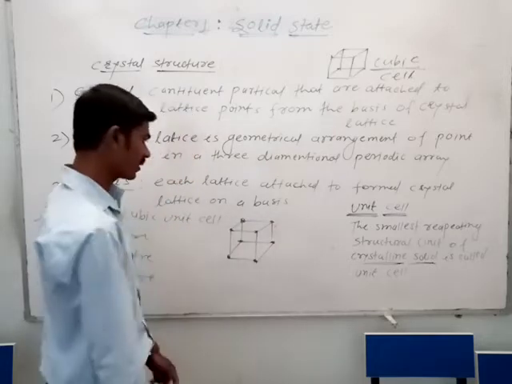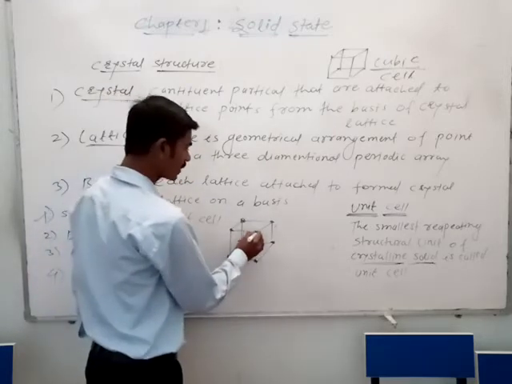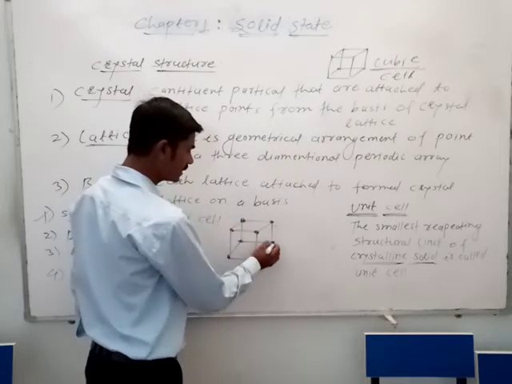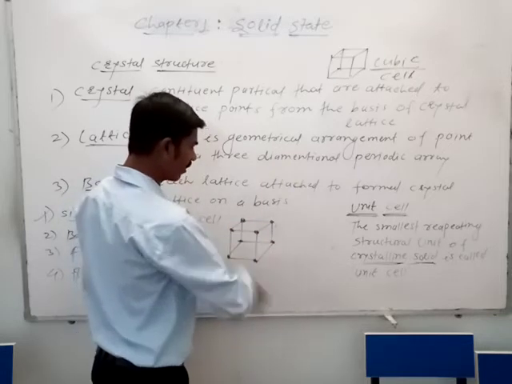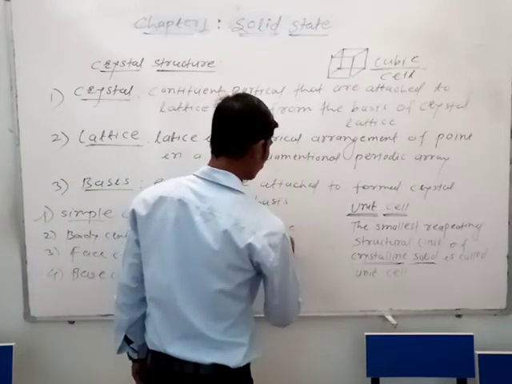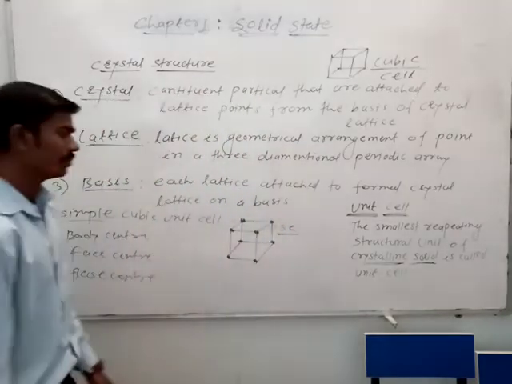The particles, atoms or ions are situated at the 8 corners, and this is the simple cubic unit cell.